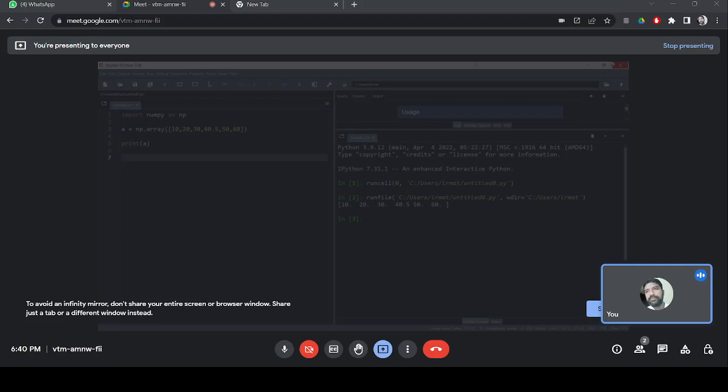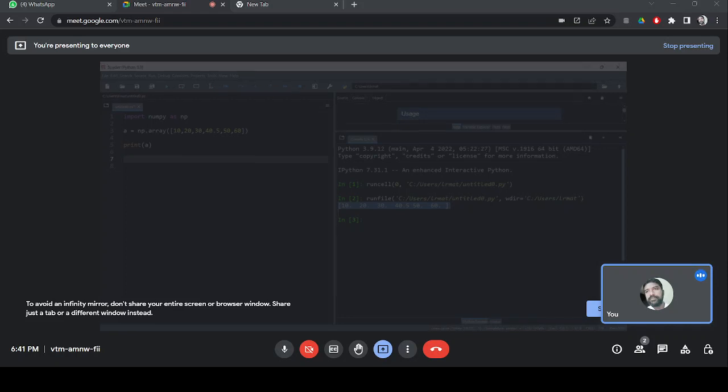So an array is a facility provided by NumPy to store a list of data in the computer and to process the data. NumPy is a package of Python. Now, the problem I told you: in case you mix up integer and float, all the values will be converted to float. If you see the output here, all the values have been converted into float: 10., 20., 30., 40.5, 50., 60., and it is in square brackets.